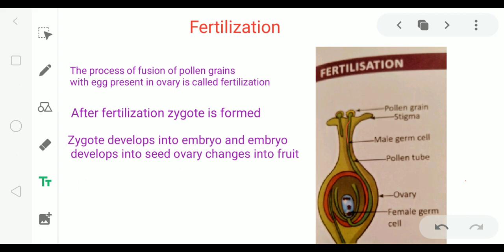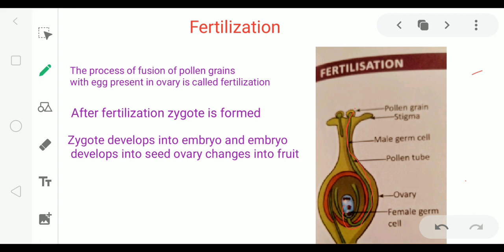So when pollen grains fall on the stigma during the process of pollination, they move in the pollen tube and reach the ovary. In the ovary, they join with egg cells, also called ovules.